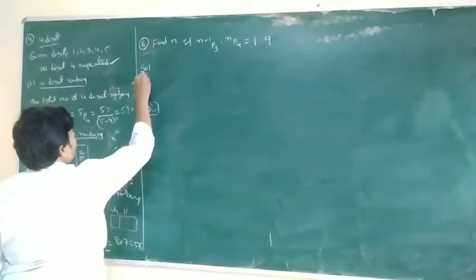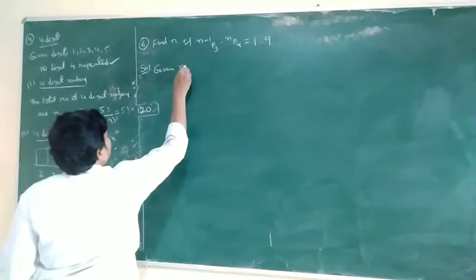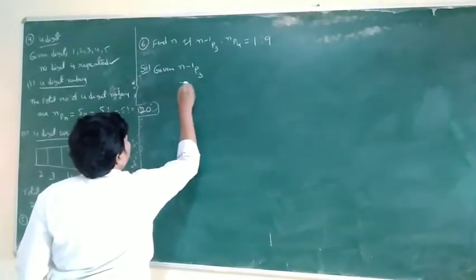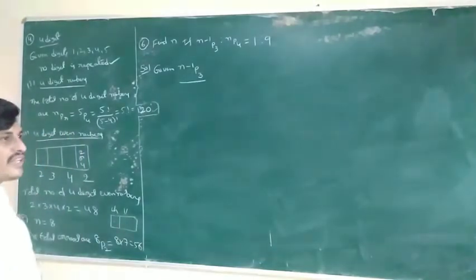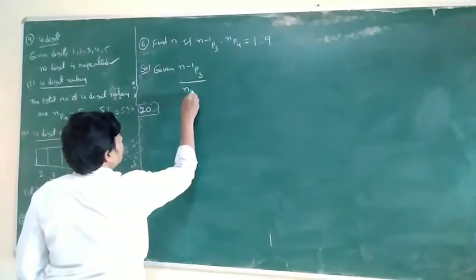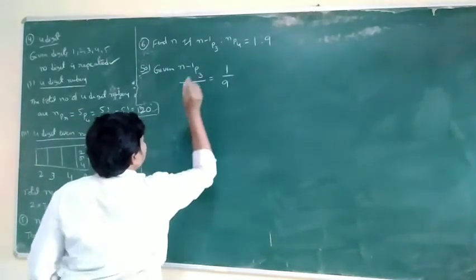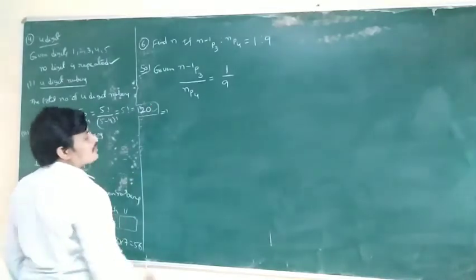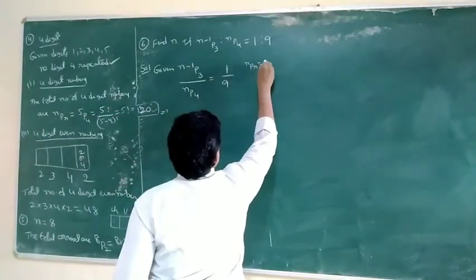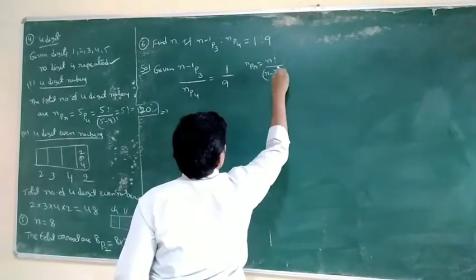Listen carefully. Given (n minus 1)P3 by nP4 is equal to 1/9. What is the nPr formula? nPr is equal to n factorial by n minus r factorial.